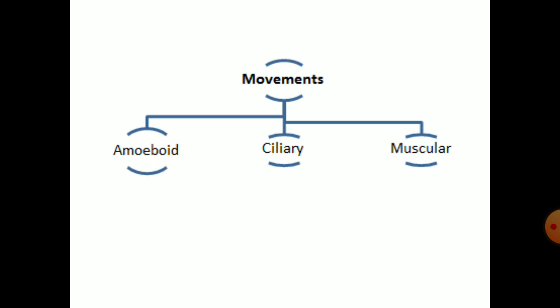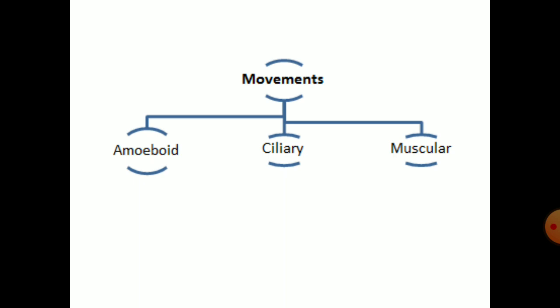Then another one is ciliary movement. The ciliary movement is exhibited by cells of those organs which are hollow and tubular. So internally these organs are lined by ciliated epithelium.